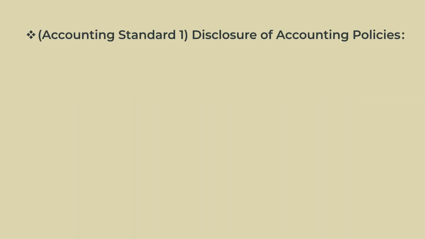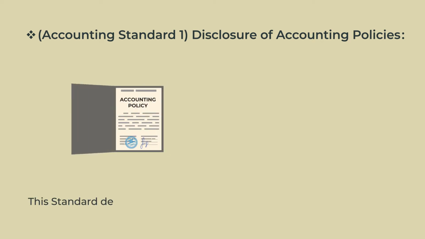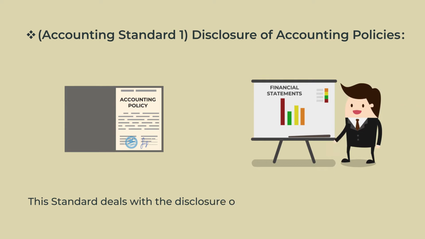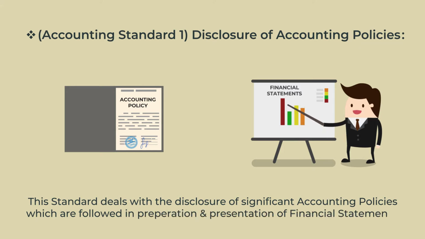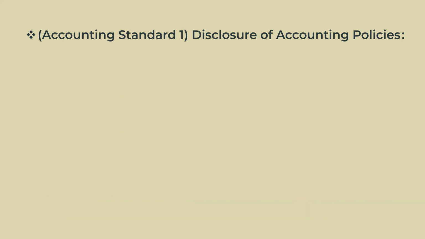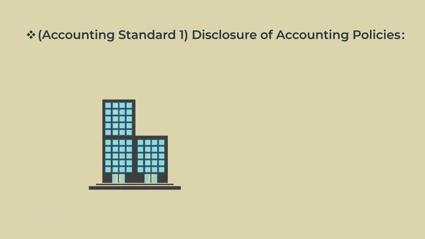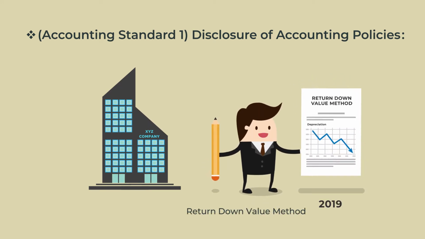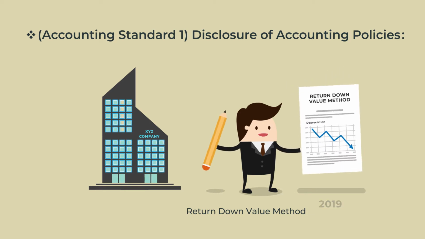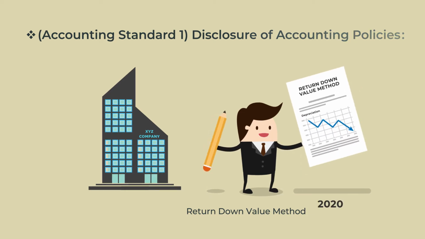Accounting Standard 1. Disclosure of accounting policies. This standard deals with the disclosure of significant accounting policies which are followed in preparation and presentation of financial statements. For example, if a company follows the written down value method of depreciation, then the company has to follow the same method in the upcoming year also.